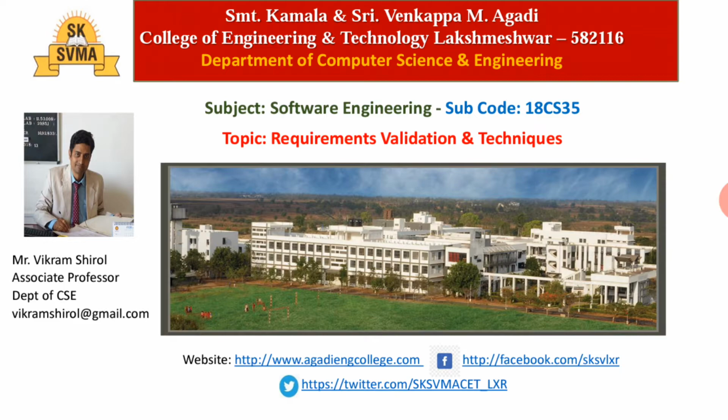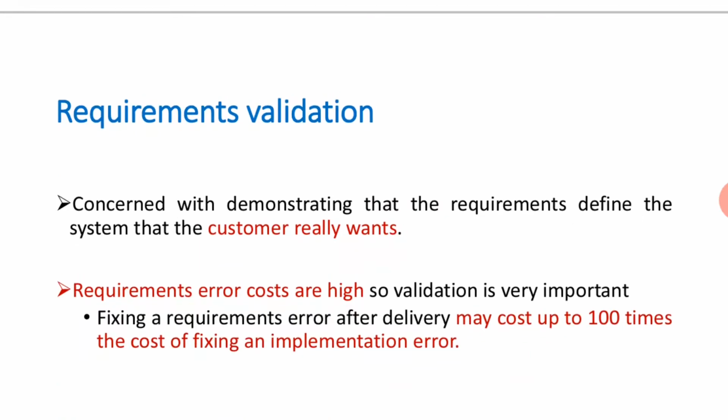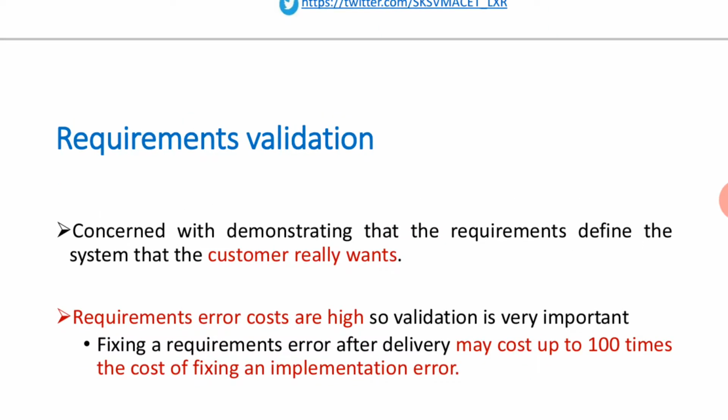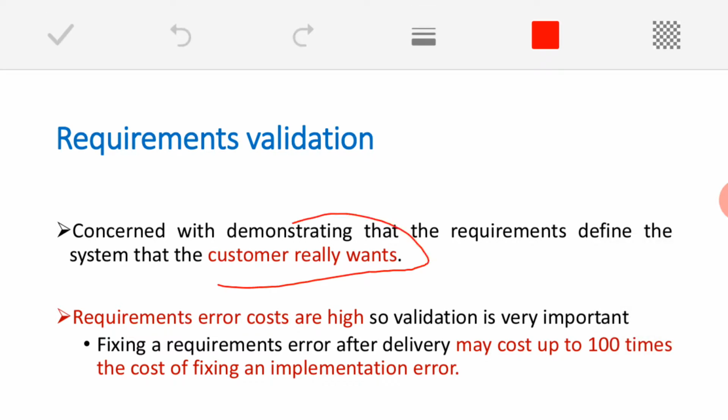We have defined the requirement specification, and classification has been done. We have already defined the requirements with the functional requirements, non-functional requirements, domain requirements, everything. Now, our job is to validate those requirements, whether they are correct or wrong. So, that is the job of requirement validation. Basically, it is concerned with demonstrating that requirements define the system that the customer really wants. That we need to check, and that is called requirements validation.